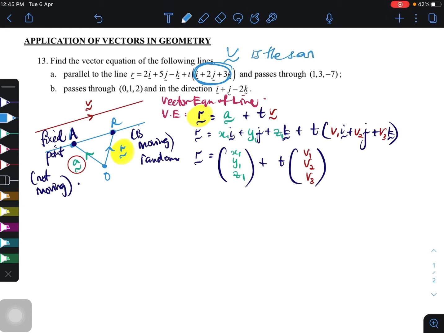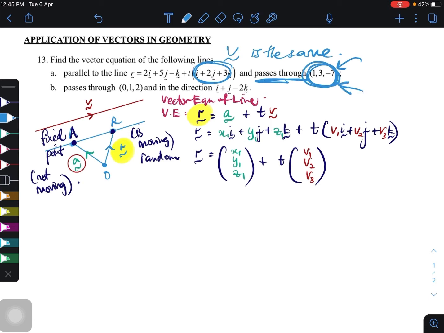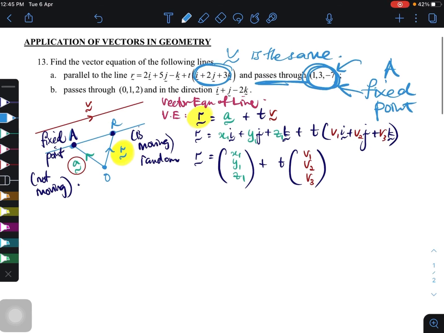Cumanya that passes through the point 1, 3, -7 ni ya. This passes through means passes through a fixed point. So here is a fixed point that will be changed.